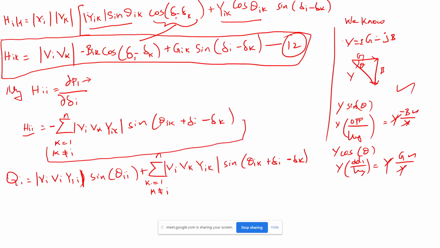If I compare this equation and this equation, this part and this part are equal, am I right?